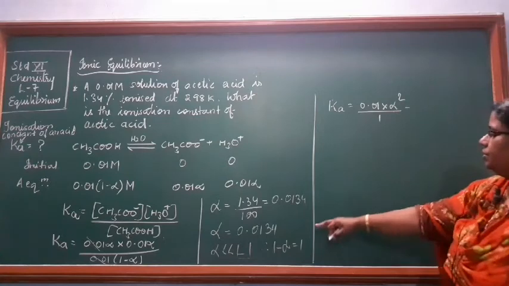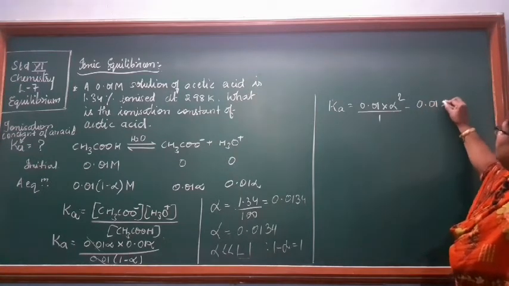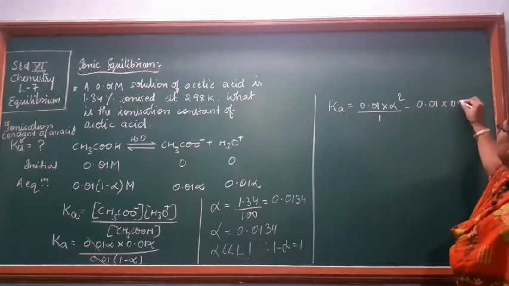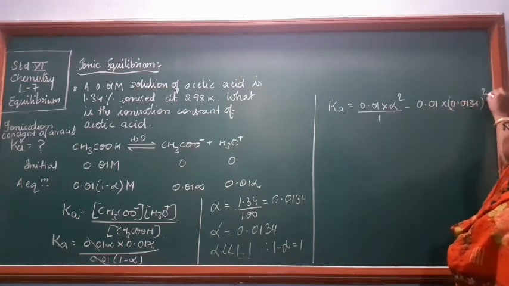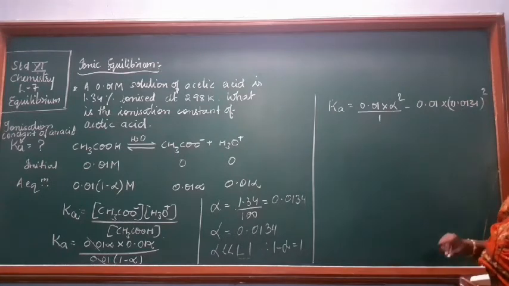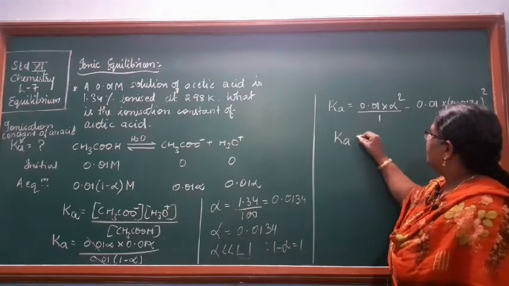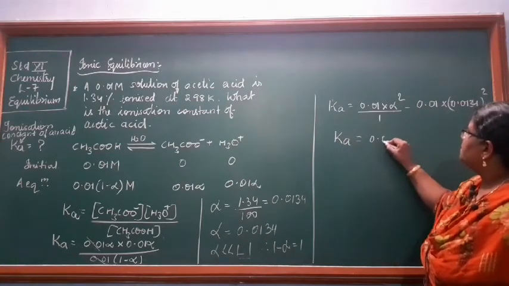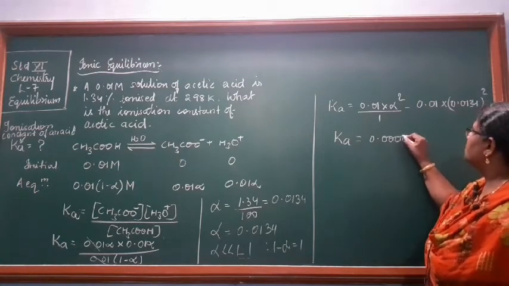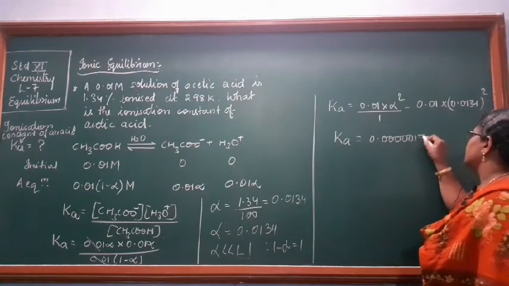Now the alpha value you know, so 0.01 into 0.0134 the whole square. When you calculate it using your calculator, you get 0.0000179.